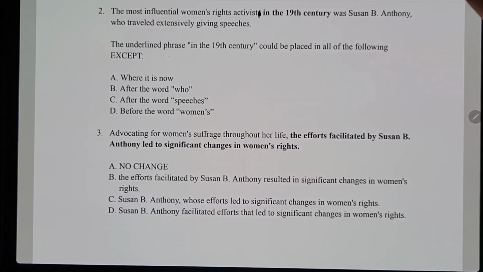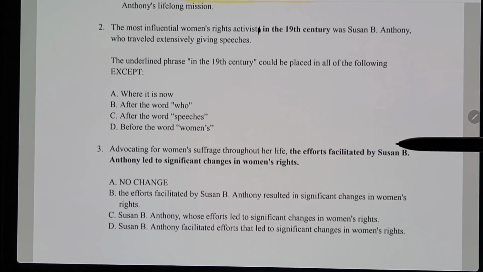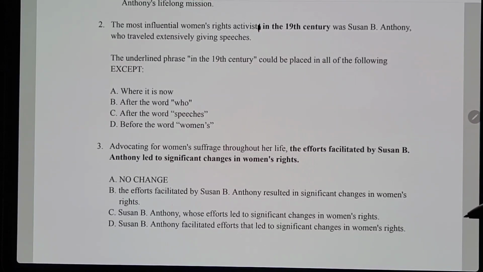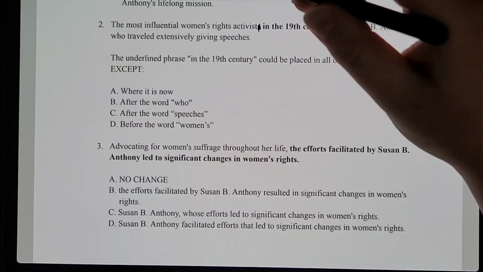So now let's do number 2. It says the most influential women's rights activist in the 19th century was Susan B. Anthony, who traveled extensively giving speeches. The underlined phrase, or the bolded phrase in this case, "in the 19th century" could be placed in all of the following except. So this one's not too bad. Most students wouldn't get this one wrong.